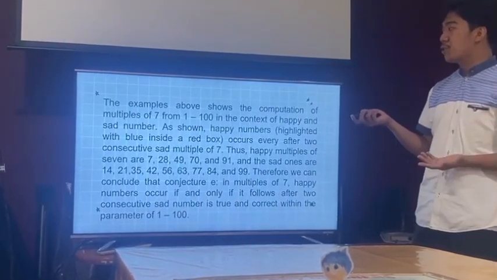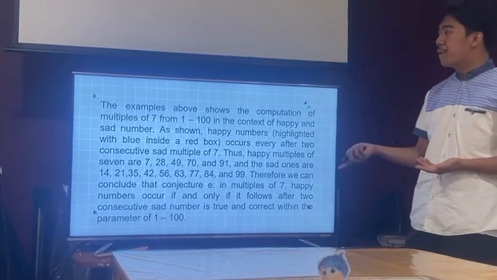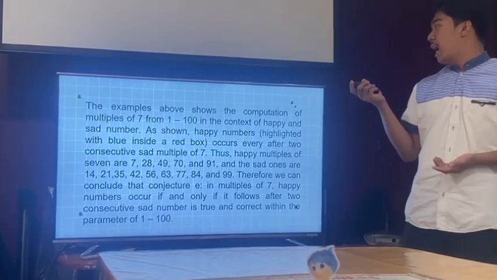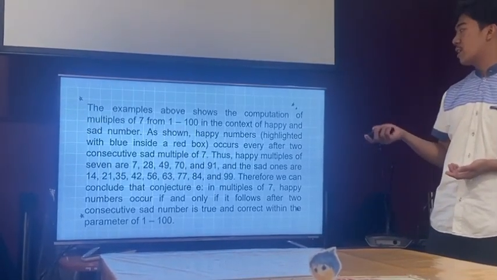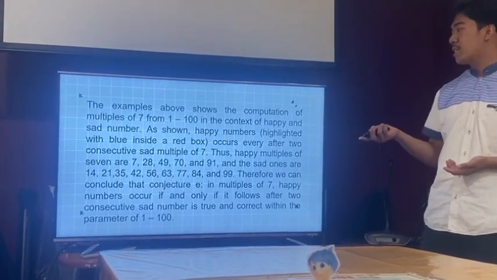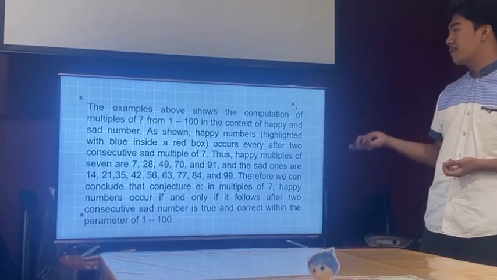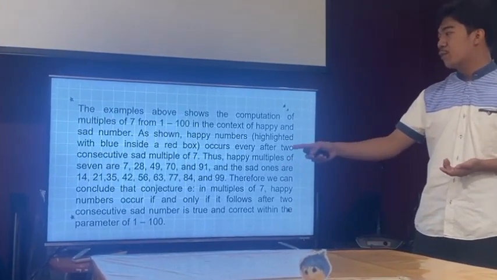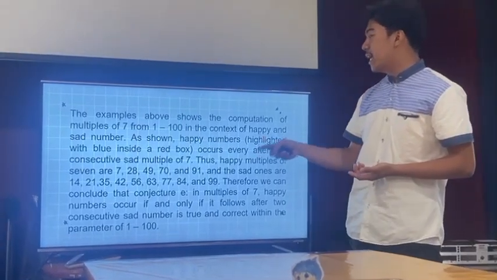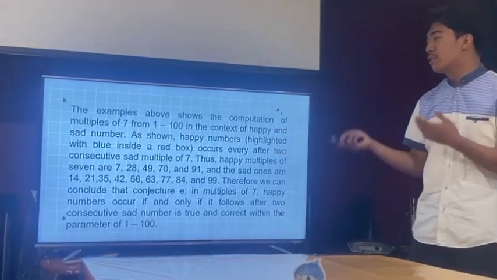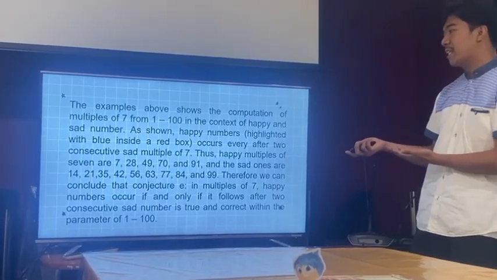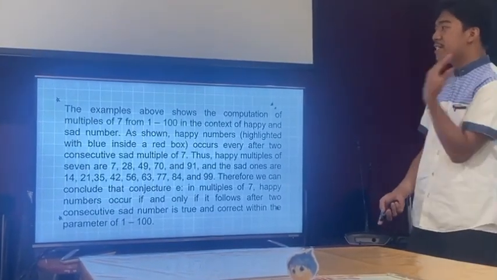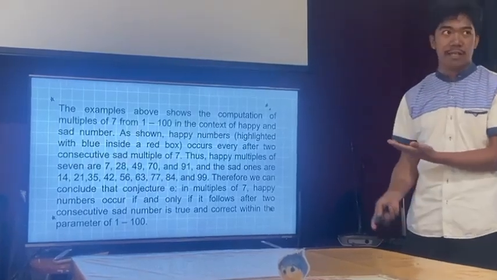So the example shows the computation of multiples of 7 from 1 to 100 in the context of happy and sad numbers. As shown, happy numbers highlighted in blue inside the red box occur after 2 consecutive sad numbers, multiples of 7. Thus, the happy multiples of 7 are 7, 28, 49, 70, and 91, and the sad ones are 14, 21, 35, 42, 56, 63, 77, 84. Therefore, we can conclude that in the multiples of 7, happy numbers follow after 2 consecutive sad numbers. So this means that the conjecture is true and correct.